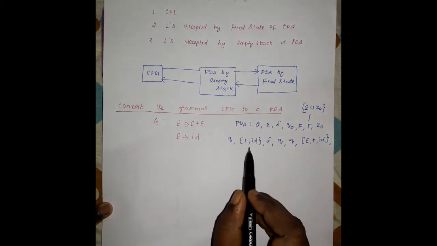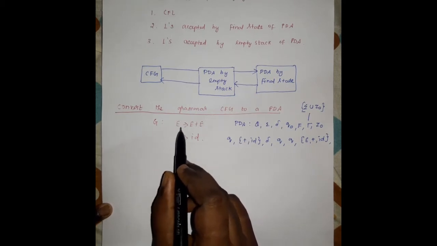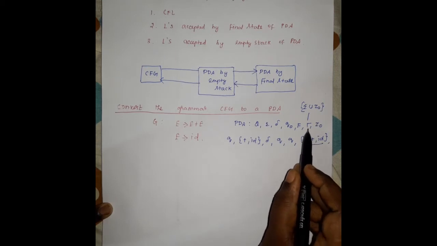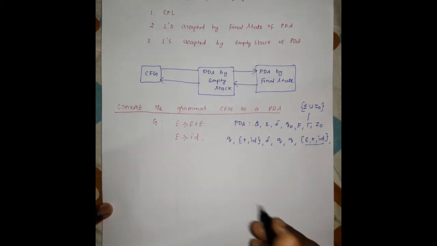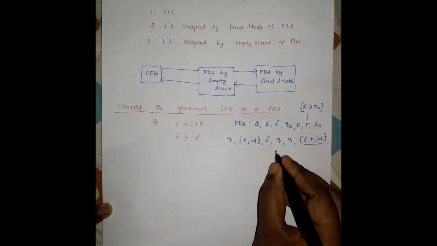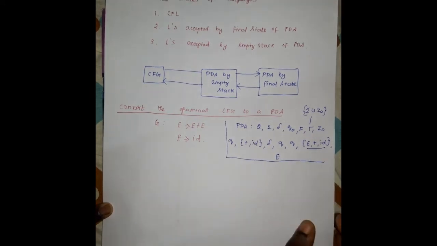Here the input alphabet is plus and id, and we perform the union operation with the variable symbol, that is E. So E, plus, id are the symbols of the stack. Z naught is the bottom of the stack element. Here we are assuming the stack element is E, so Z naught here is E. This is the push-down automata tuple.